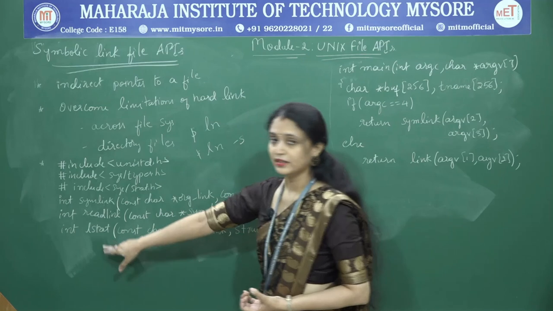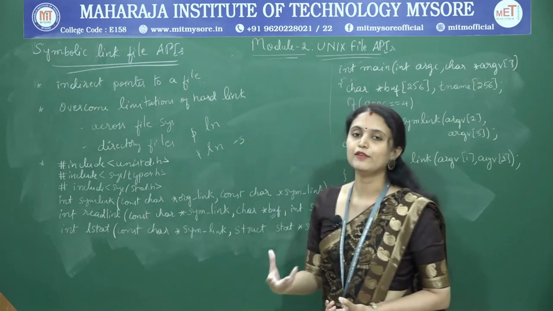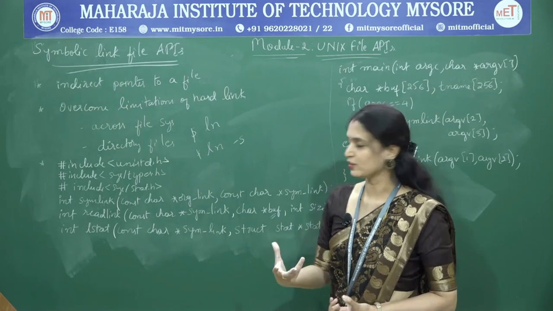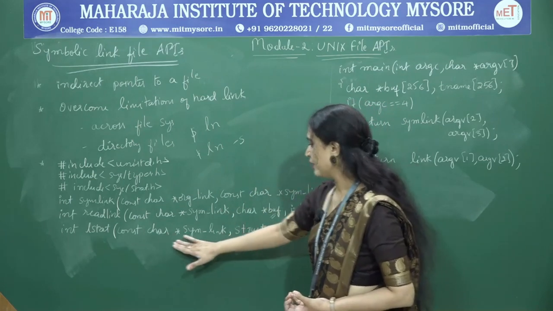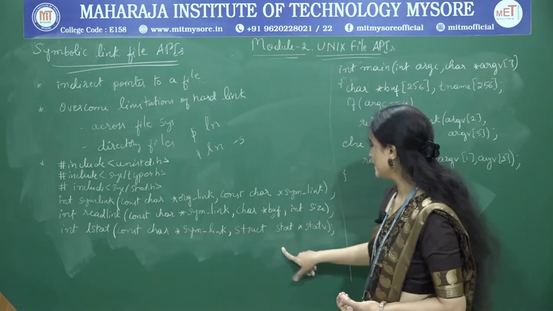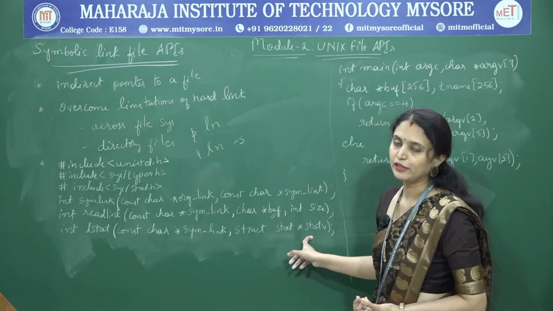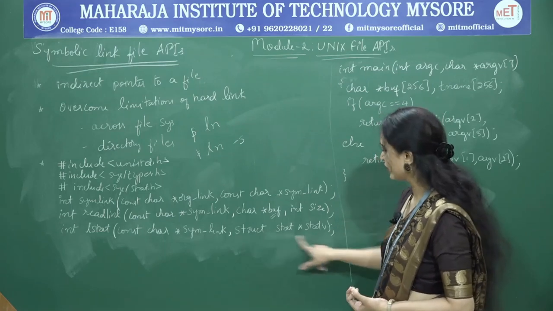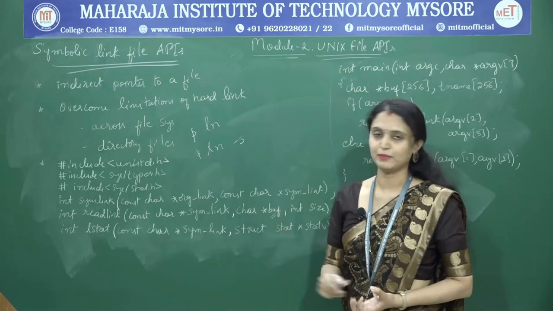And then lstat, this we have already discussed. This is used to retrieve the attribute information of a symbolic link file. The first parameter is the path name of the symbolic link file, and the second parameter is the file attribute information. We have already discussed this when we were discussing the stat, fstat and lstat APIs.